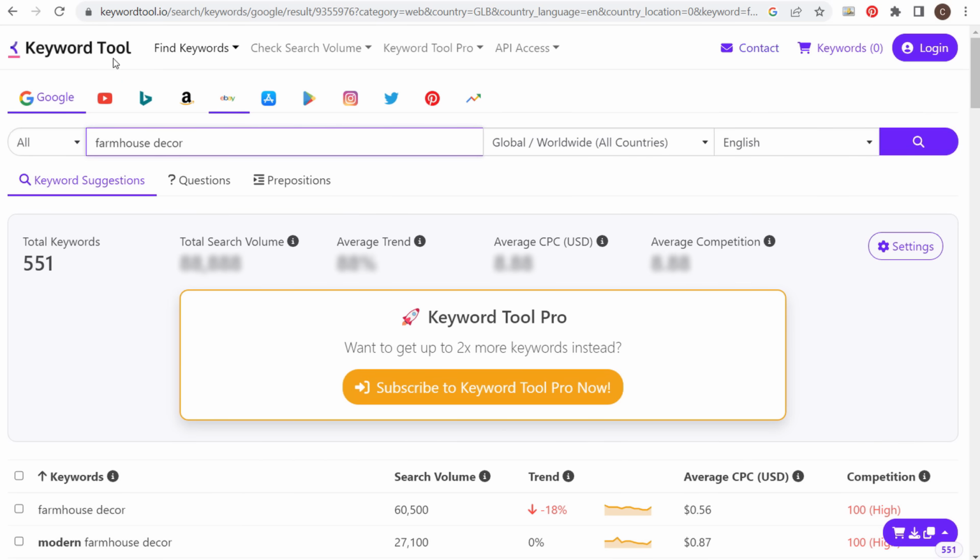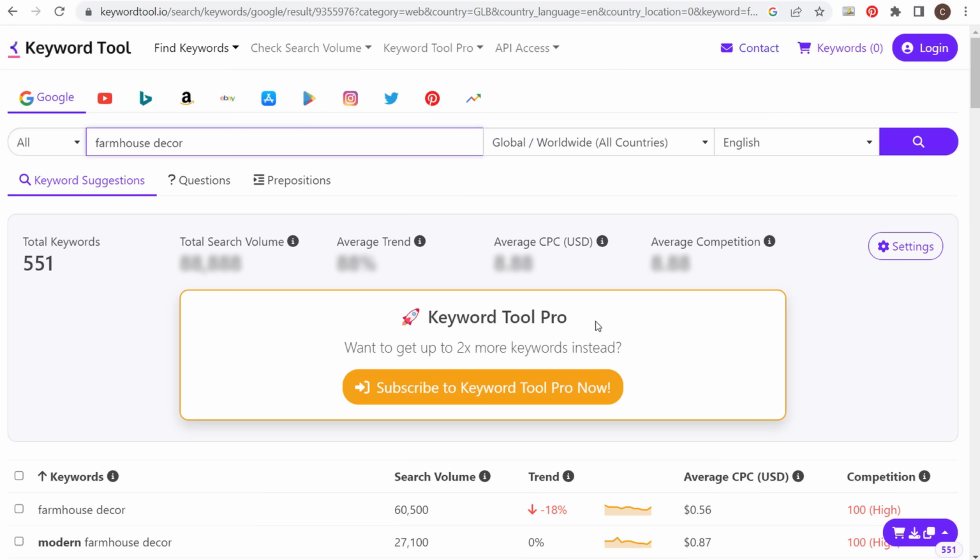And you can also use something like keywordtool.io to find a ton of different keywords for different search engines. Now, this video will mostly focus on Google because that is the largest search engine in the world, but keep in mind you should also do keyword research for other networks as well, depending on who you're targeting and where people are going to find your business.